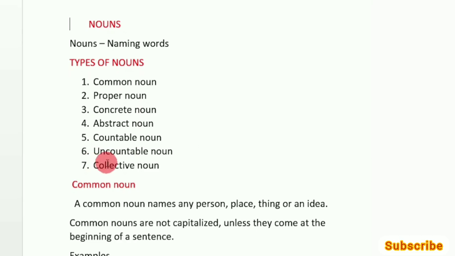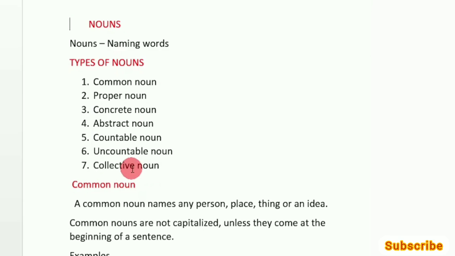So moving on to the last one that we have, which is collective noun. So what is a collective noun? A collective noun denotes a group of individuals or a group of animals or things. For example, family, crowd, class, state, district, taluk, to name a few, right? They are all collective nouns.